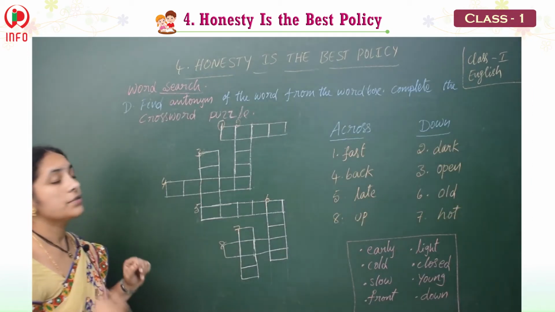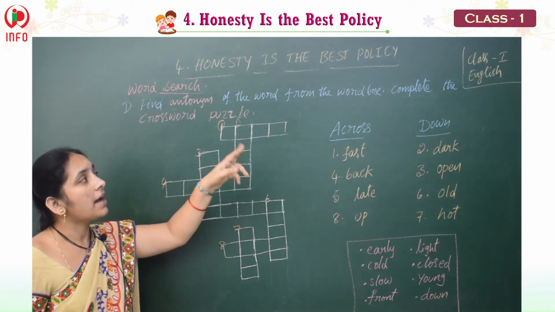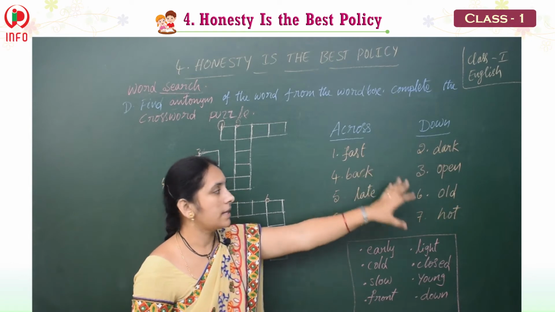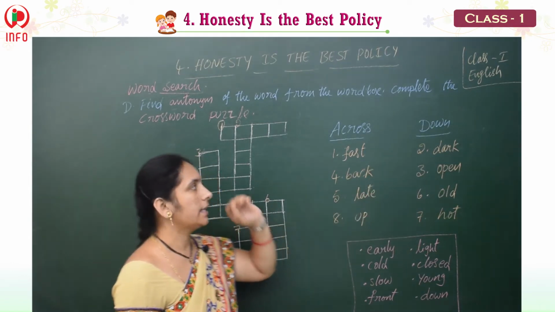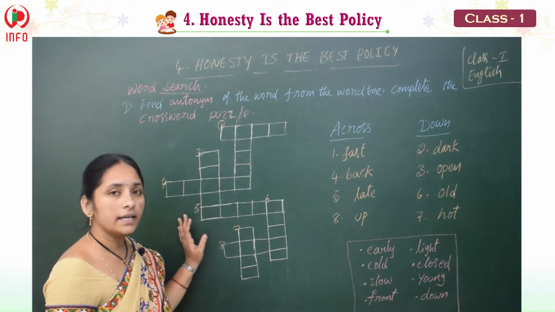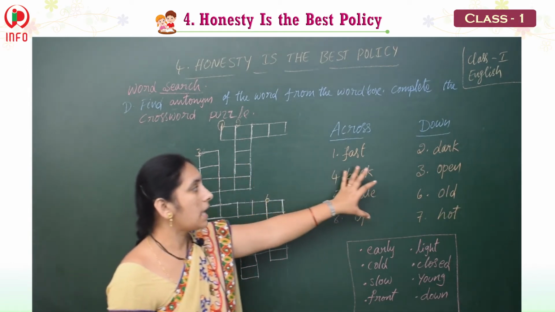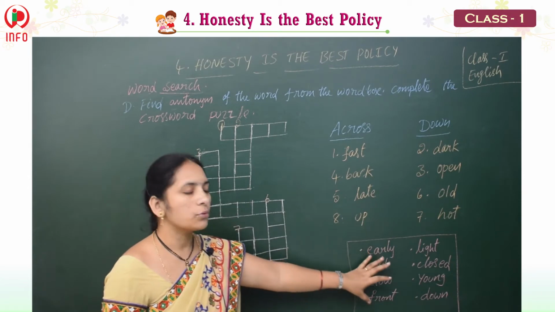Yes, see children, here we have to find the antonym of the word from the word box. The word box is given, and for this antonym we should take it and complete the crossword puzzle. Here the crossword puzzle is there, we should complete this. Whatever antonym words they have given, we should choose from that.